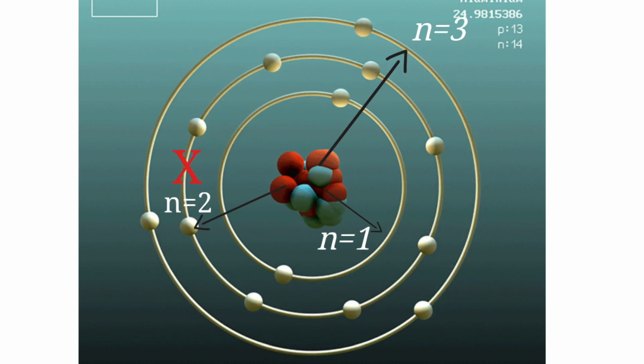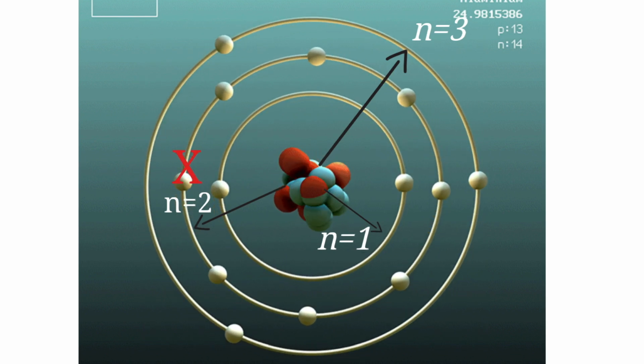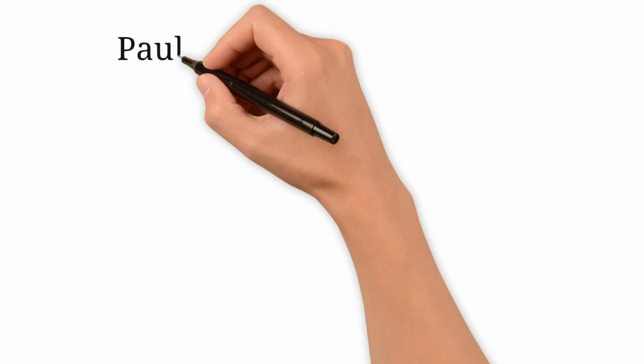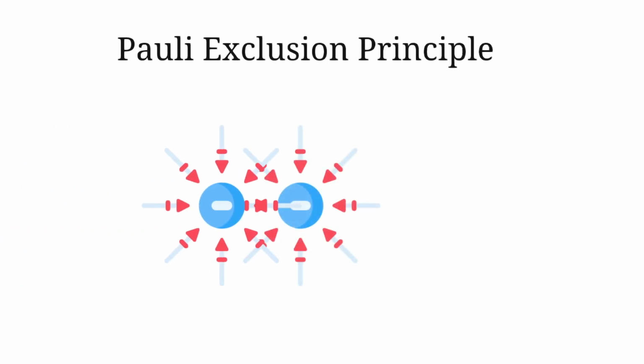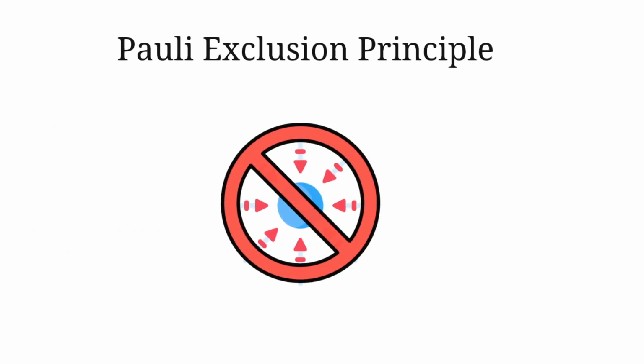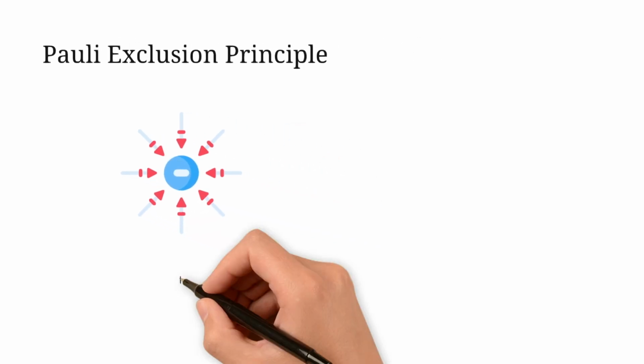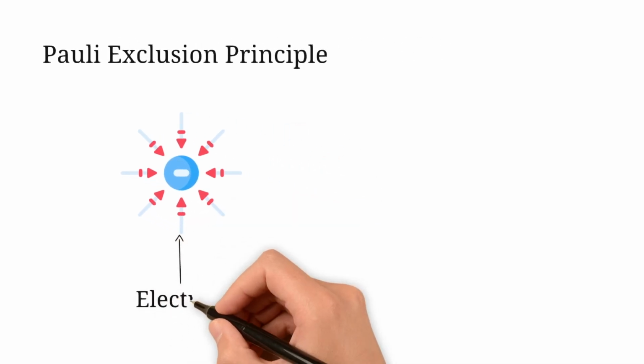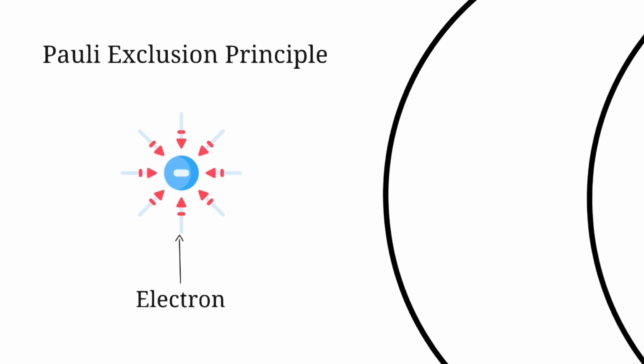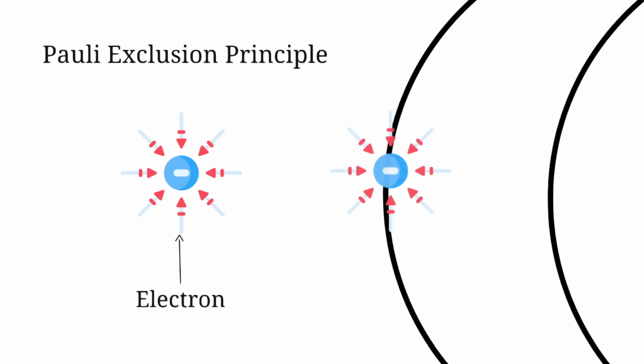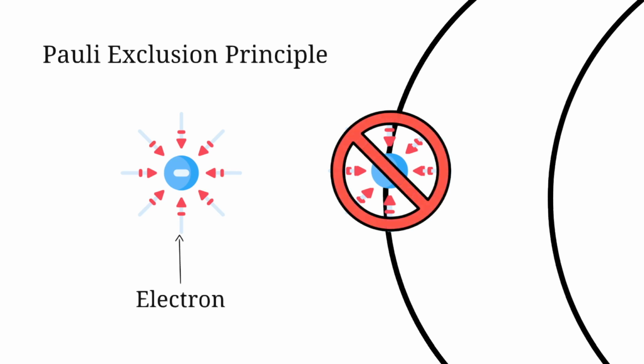Before we go any further, a quick note on what is meant by available for an energy level. This availability is reliant on a concept called the Pauli exclusion principle. This states that no two identical fermions can exist in the same state in the same place. A fermion is a category of particle that makes up matter, so the electrons we are considering are an example. For our purposes, this principle means that we cannot put two identical electrons on the same energy level, as orbiting at the same radius is equivalent to existing in the same place, and being at the same energy almost always puts them in the same state.